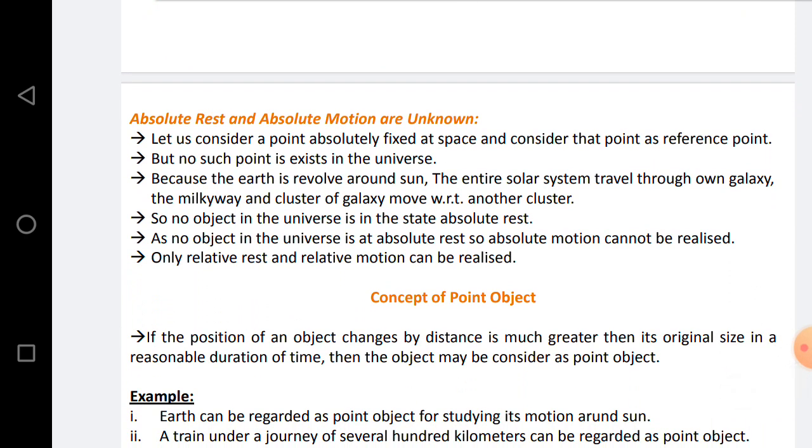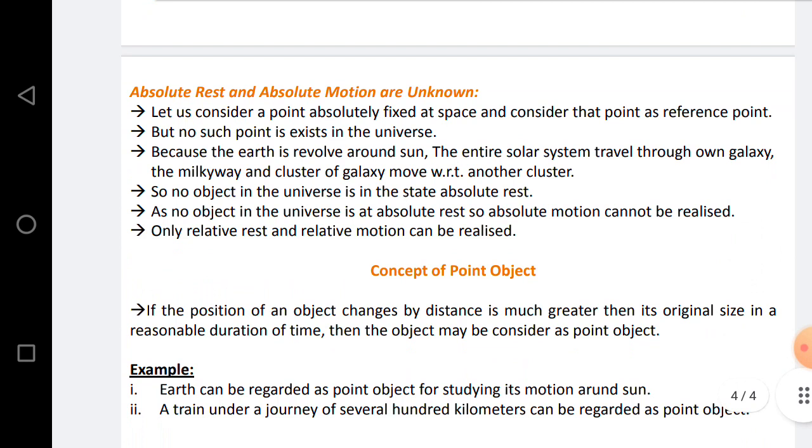Why? Because even if the point is at rest, our earth is rotating around its axis, so the point is also moving with respect to the earth.